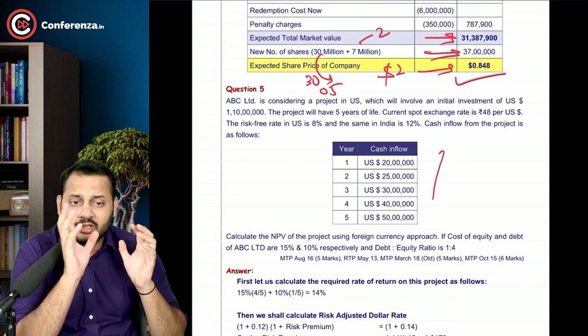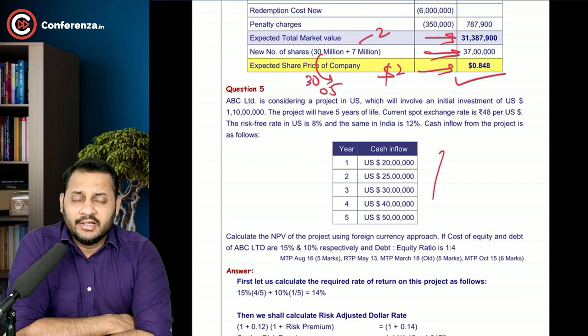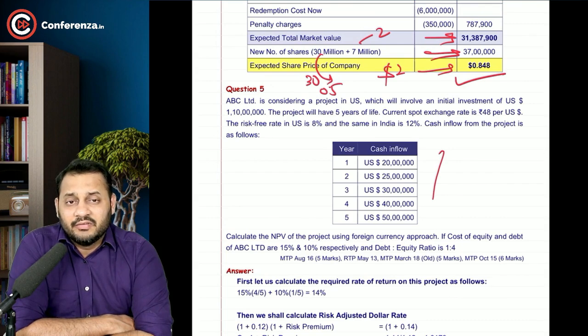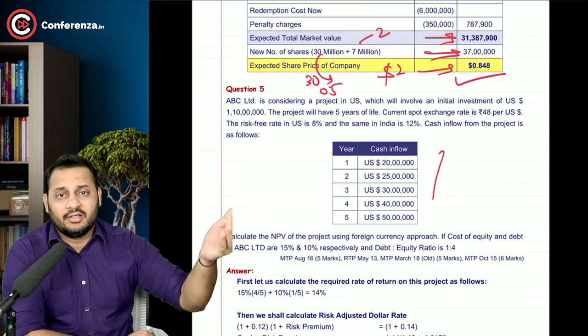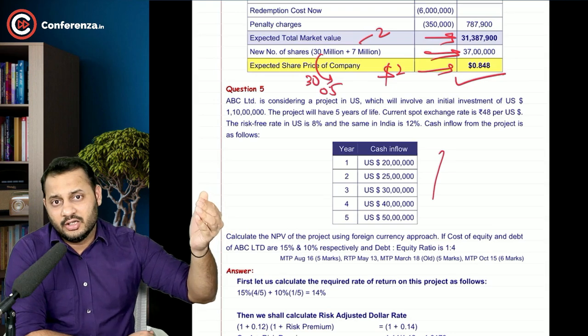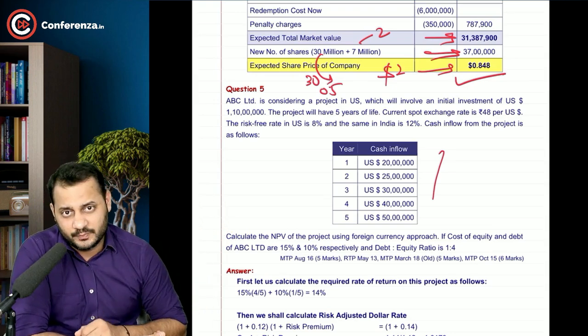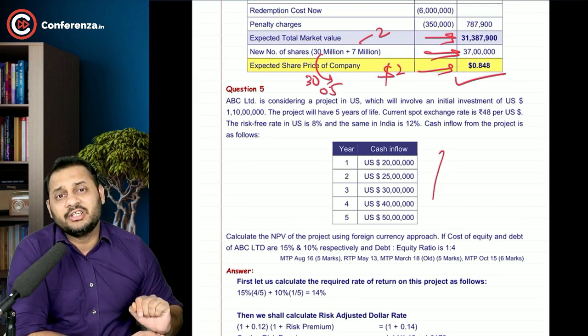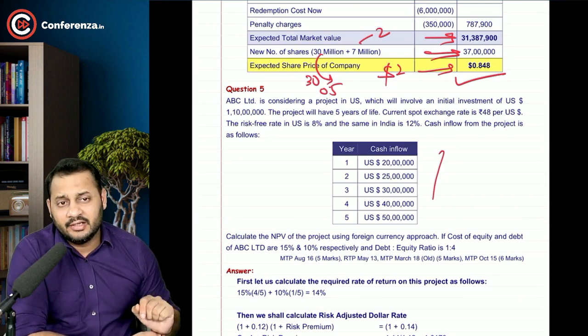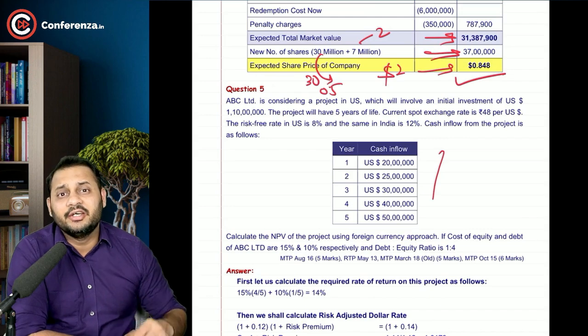In this case also, in the coming questions, we are going to calculate the NPV, but the main problem is that we will be investing out of India, out of the country. So there will be foreign currency cash flows. Now suppose we invest in America and every year the cash flows are generated in terms of dollars.